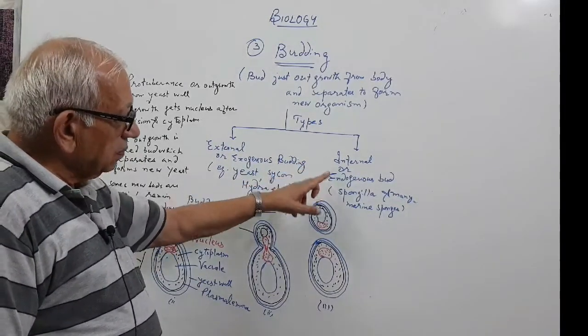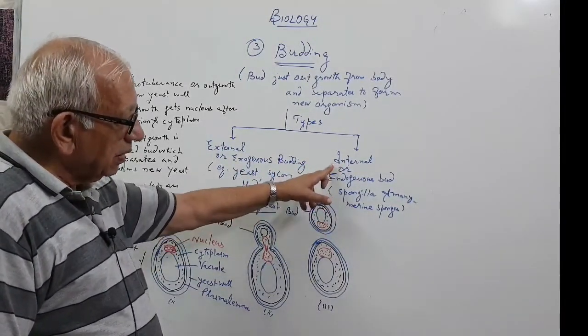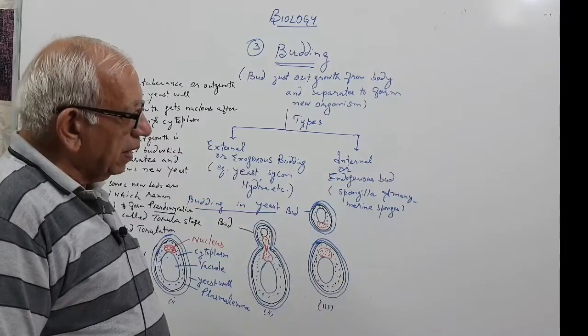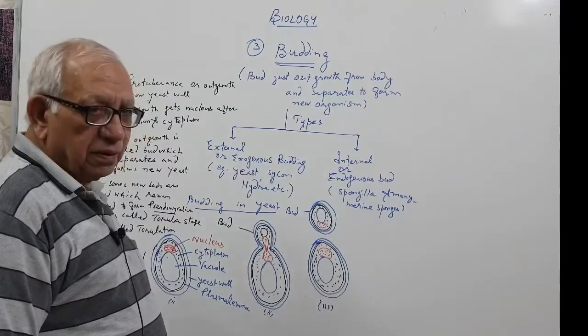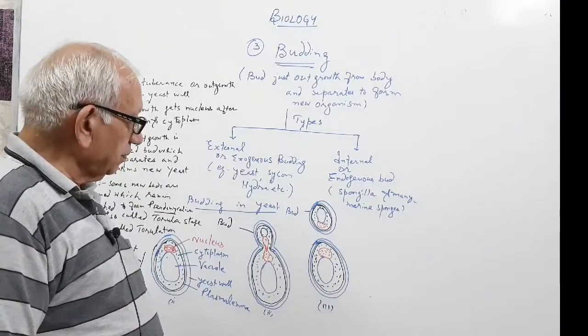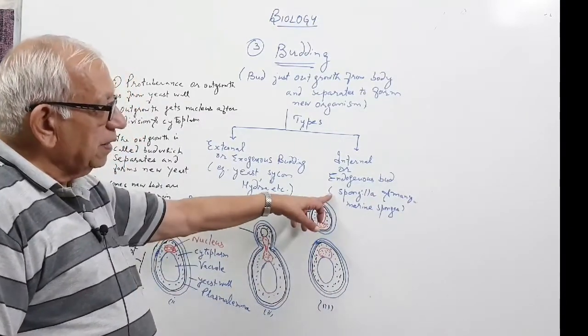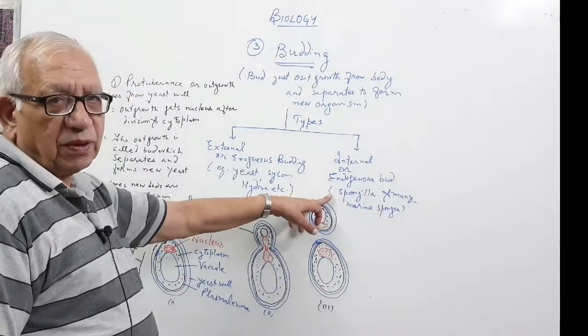Internal budding occurs in spongilla, that is, inside the body, and in many marine sponges which are found in seawater. Spongilla is a freshwater sponge.